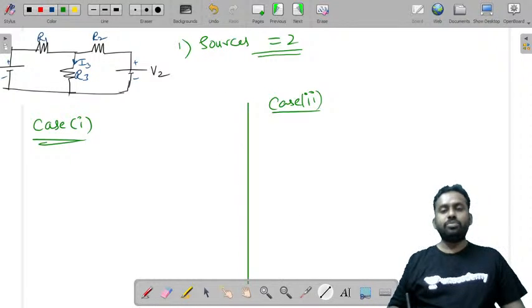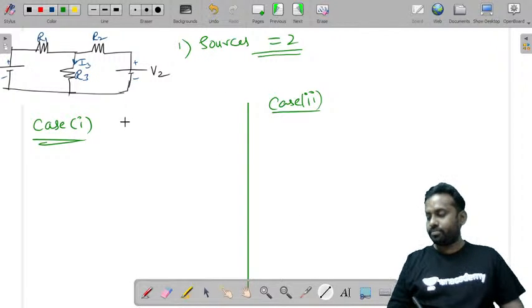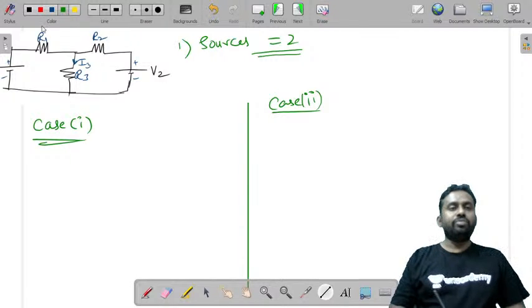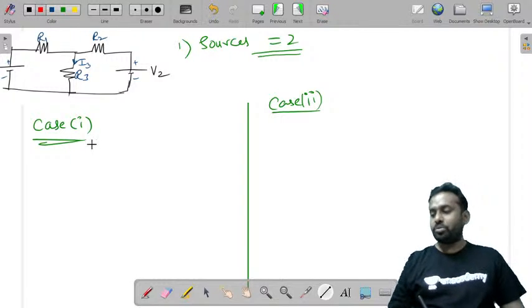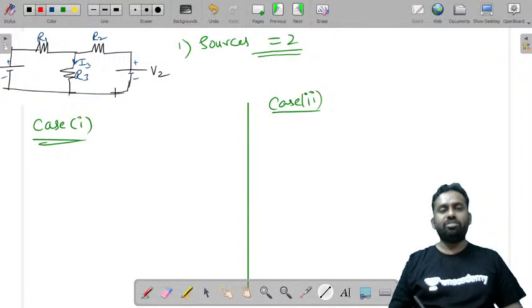How many cases will we get? We'll get 2 cases. Can I know the application of the superposition theorem? Sure. Whenever you have multiple sources, the response in any element can be known by the summation of the individual sources' responses.